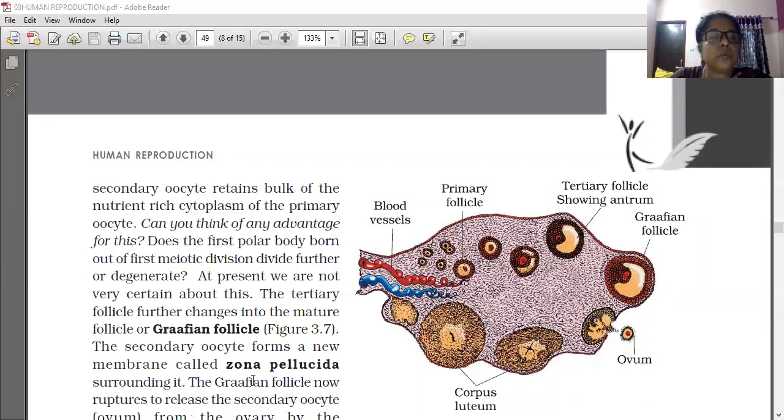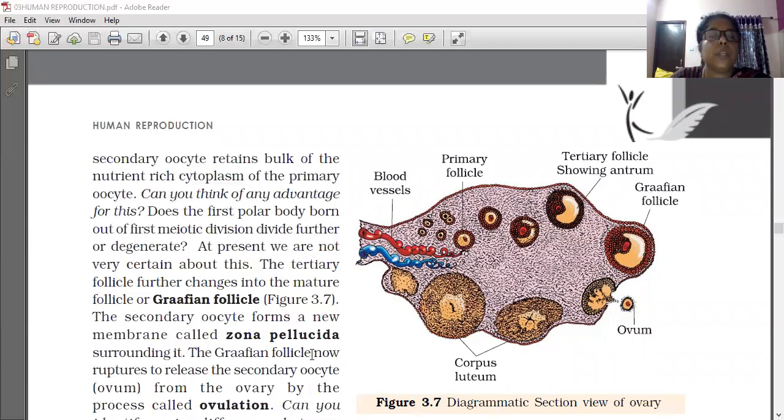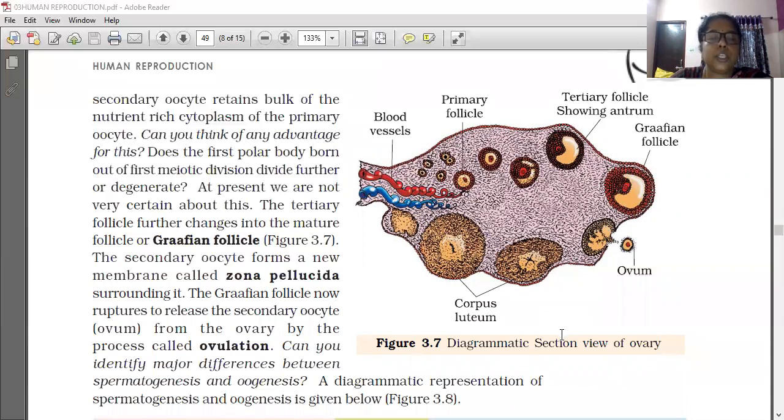The secondary oocyte forms a new membrane called the zona pellucida surrounding it. You can see the structure of the Graafian follicle here. The Graafian follicle now ruptures, meaning it breaks to release the secondary oocyte. The Graafian follicle ruptures and releases the secondary oocyte from the ovary by the process called ovulation.